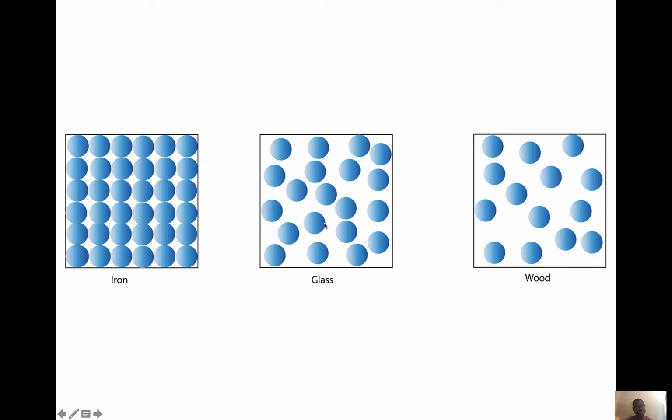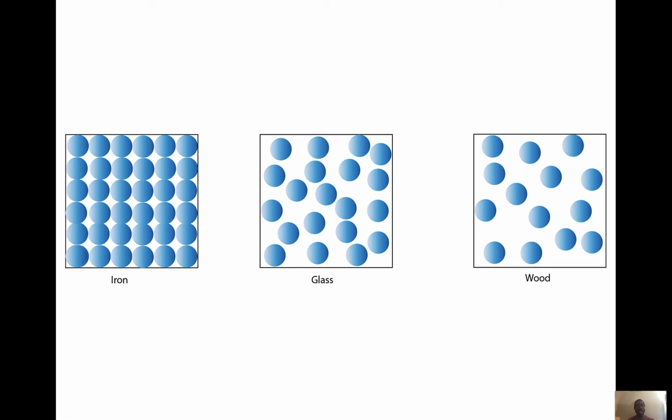In glass, we have fewer atoms than in iron, and these atoms are loosely packed with some empty spaces between them. And in wood, we have even fewer atoms compared to glass, and these atoms are loosely packed with lots of empty spaces between them.